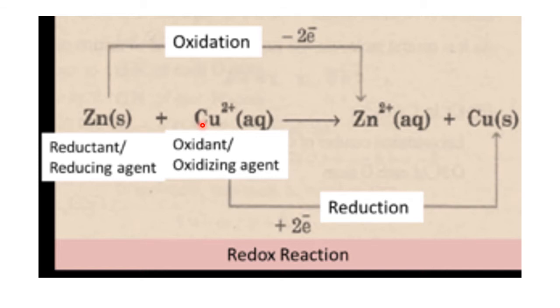Out of the two, whichever more easily undergoes loss of electron takes that decision. If you see the reactivity series of metals, zinc is more reactive than copper. Therefore, zinc has to undergo loss of electron. When zinc is undergoing loss of electron, then copper has to accept the electron. Therefore, zinc acts as the reducing agent, whereas copper acts as the oxidizing agent.